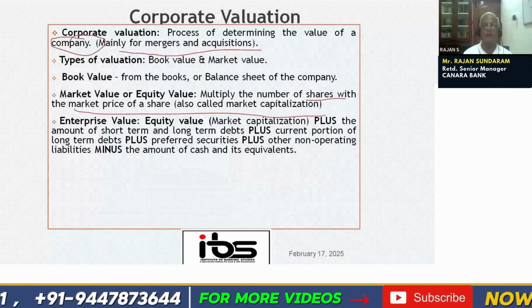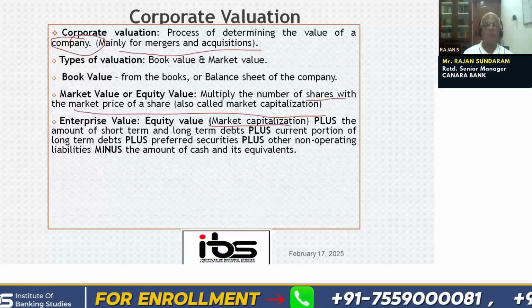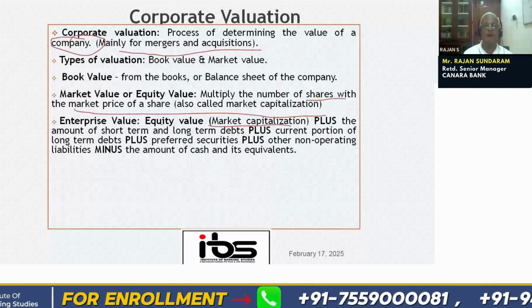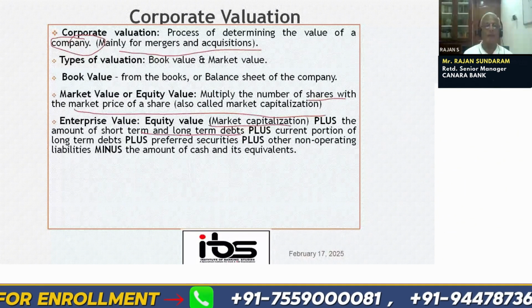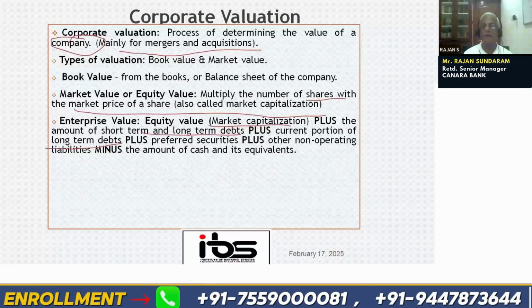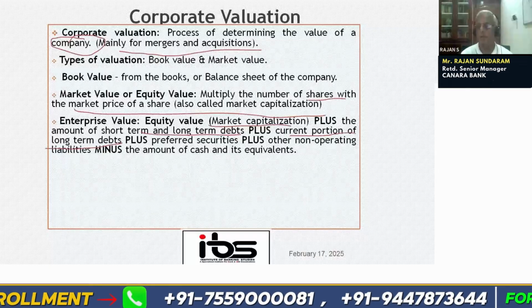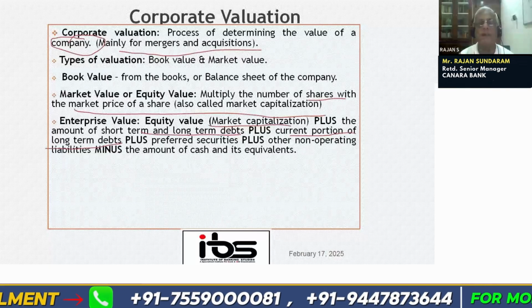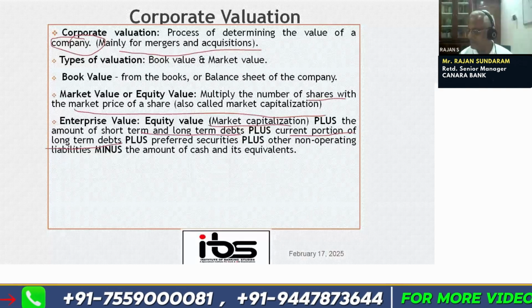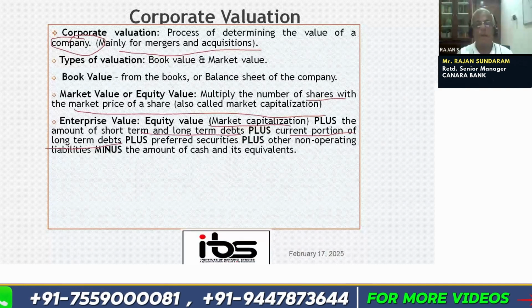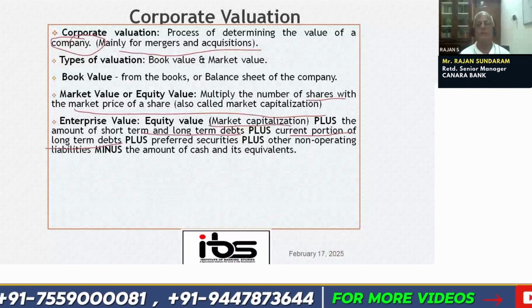The enterprise value is the market capitalization of equity shares plus the amount of short-term and long-term debts plus the current portion of long-term debts. What is the current portion? When we say current portion of long-term debts, I request you to actively interact so that it will be easy for me also. What is the current portion of long-term debts?